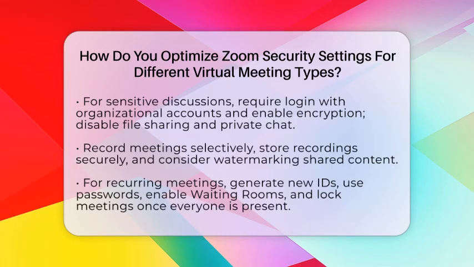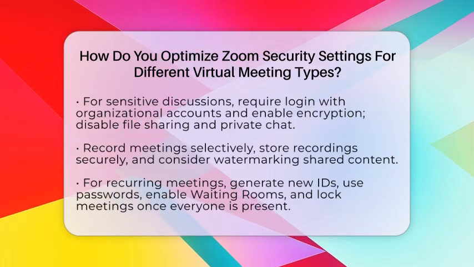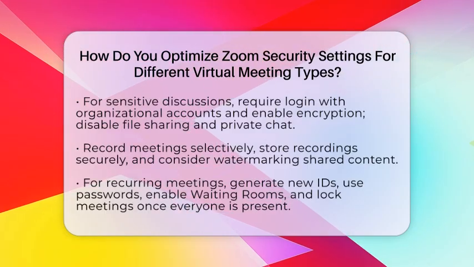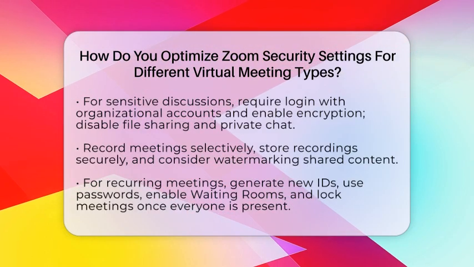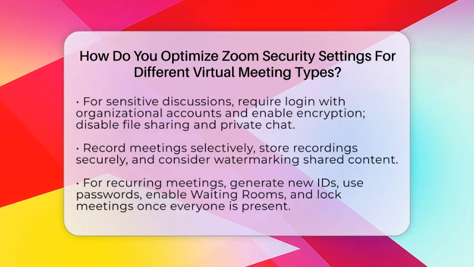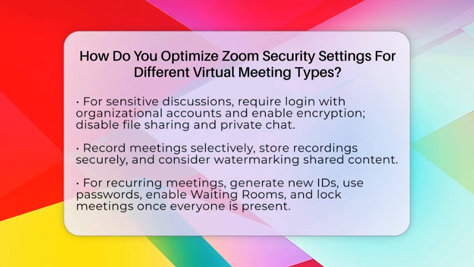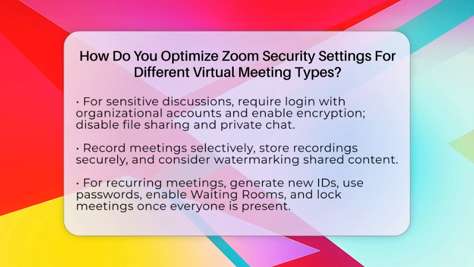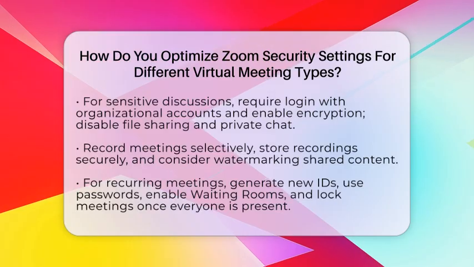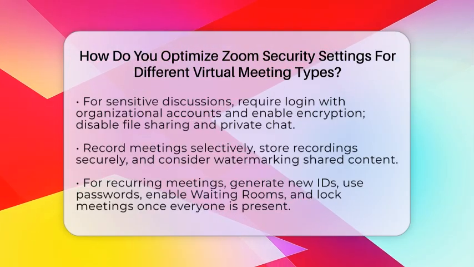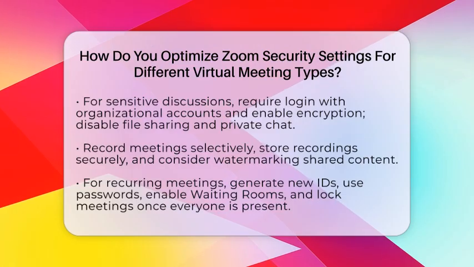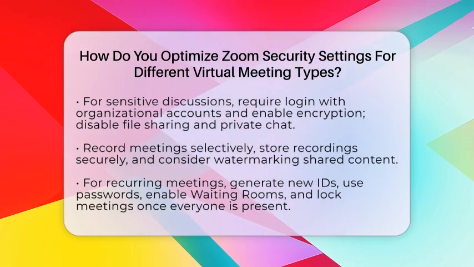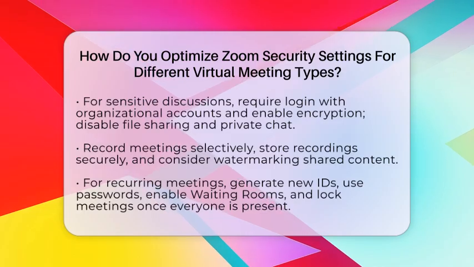For meetings involving sensitive business topics or confidential discussions, require participants to sign in with their organizational accounts. Enable end-to-end encryption if your version supports it to keep content private. Turn off file transfers and private chat to reduce data leaks. Record only when needed and store recordings securely with restricted access. Use extra security features like watermarking shared content and disabling participant annotations to prevent copying or marking up sensitive information.